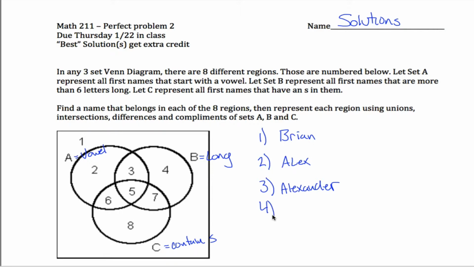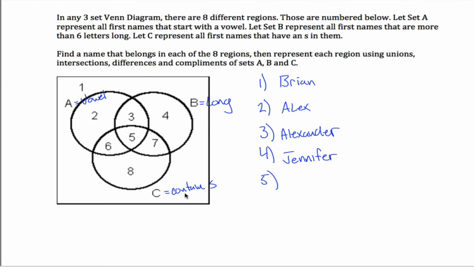What about 4? Well, region 4 here, I want it to be long, but does not start with a vowel and does not contain an S. So, let's see. Christopher contains an S. Bummer. What's another long name? Jennifer. Sure. That does not start with a vowel. Does not contain an S, but it is long. All right, 5. Oh, the intersection of all 3. This is the intersection of A, B, and C. So it starts with a vowel, is long, and contains an S.